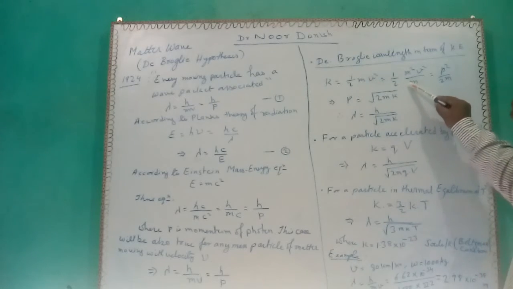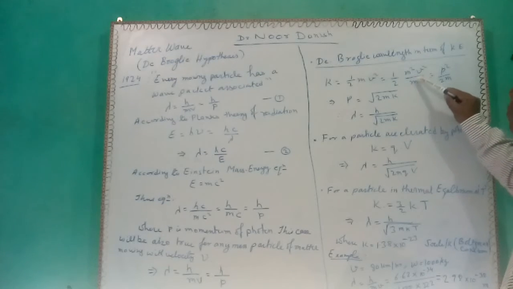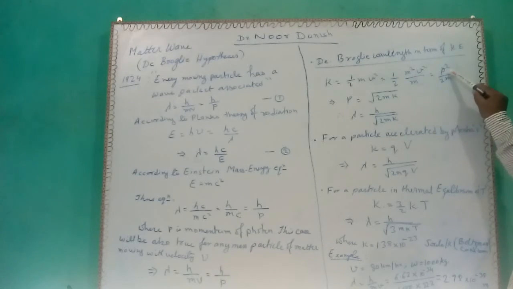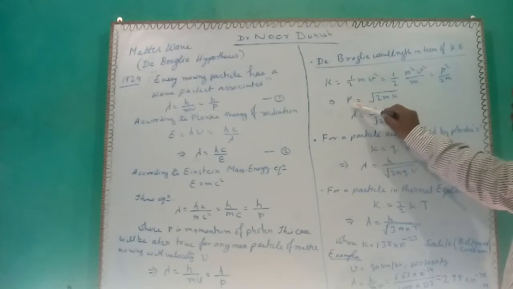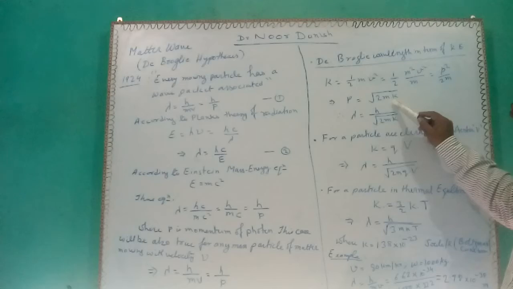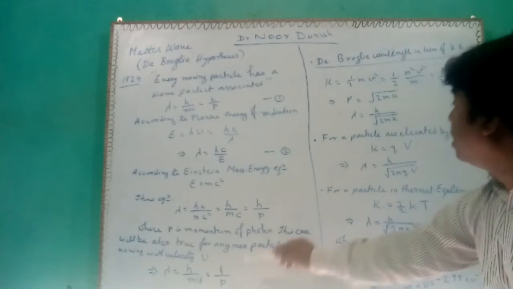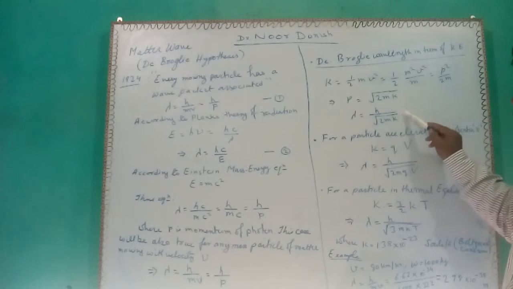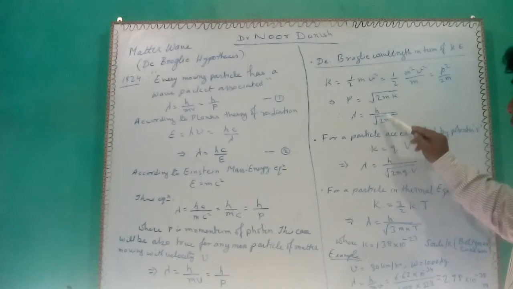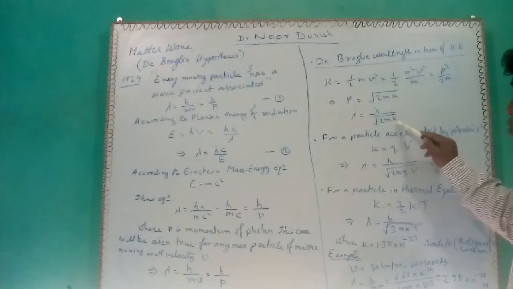Multiplying both up and down by m, it becomes half m square v square upon m, and since mv is momentum, that will be p square upon 2m. Then p will be equal to root over 2mK, and from this we get lambda is equal to h upon root over 2mK.